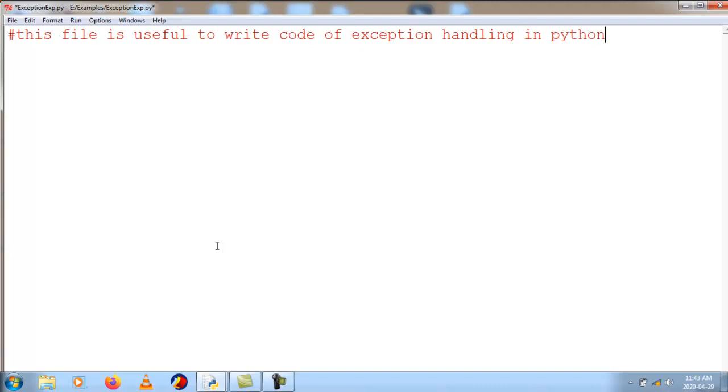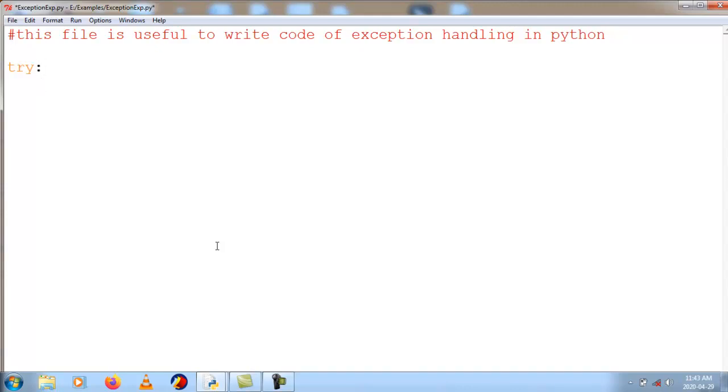So we can handle the exceptions in Python. First we'll use try and except block, and thereafter we'll use try, except and else block, and finally block, and thereafter we'll see the example of raise keyword. So what will happen with the raise keyword and what will happen with the try block. Whenever you handle the exception, everything should be written inside the try block. So I will open a try block here, try.